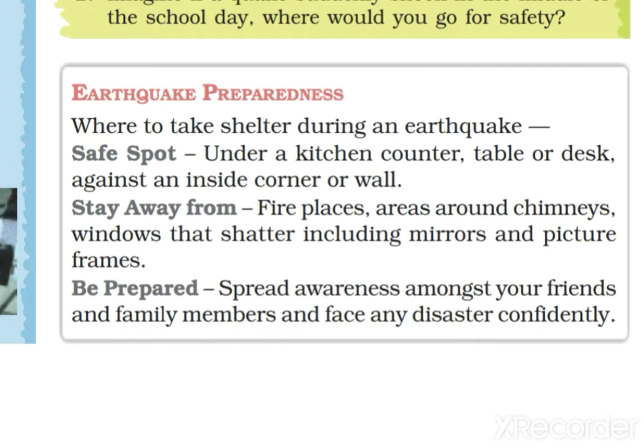Stay away from fireplaces, because when this type of earthquake occurs, there are always chances of fire. So stay away from fireplaces, areas around chimneys, and windows that shatter, including mirrors and picture frames. Be prepared, and spread awareness amongst your friends and families. You are learning this because at this age you are capable of knowing about earthquakes, and you can learn how to prepare ourselves to be safe in such conditions.